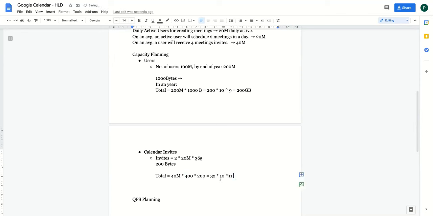Now this will become what? Can I say this will be equal to 3200 GB? Correct. 3200 GB because 10 to the power 9. So this will become 3200 GB. So can I say that the total space in a year you are storing is 3200 GB for this plus 200 GB for the user details. So that comes out to be 3.4 TB. Correct. Anyone, any confusion here?